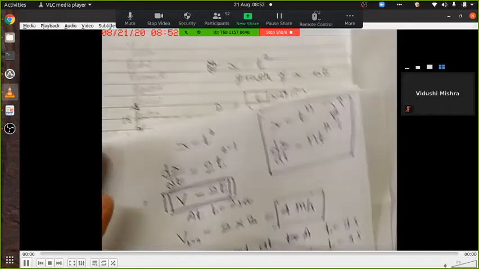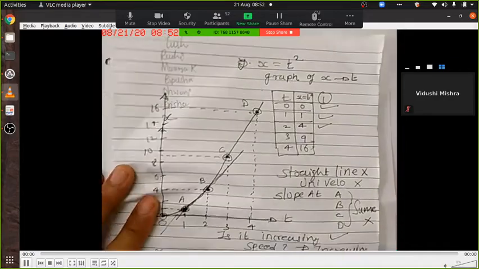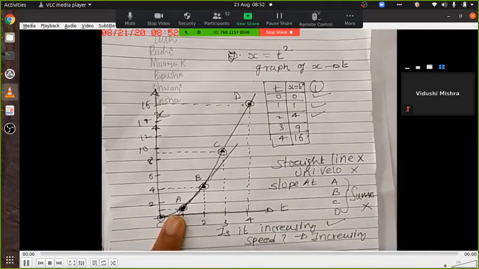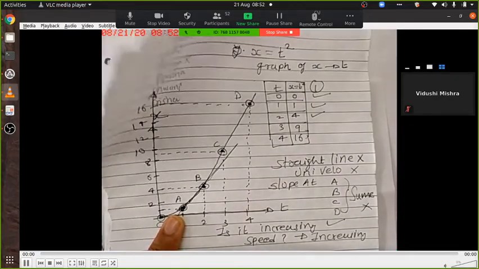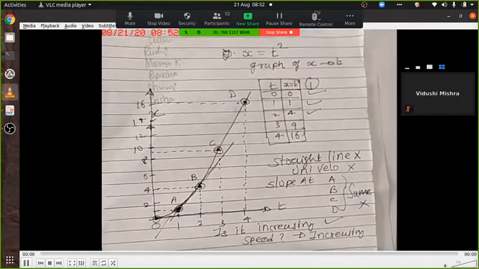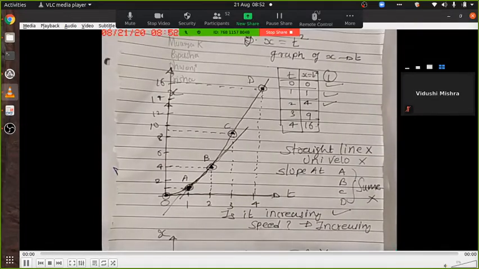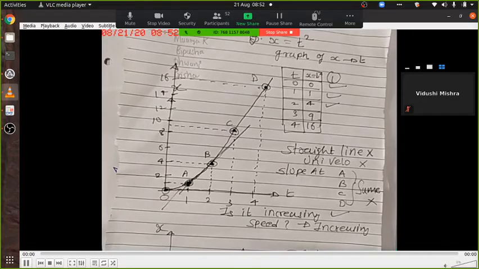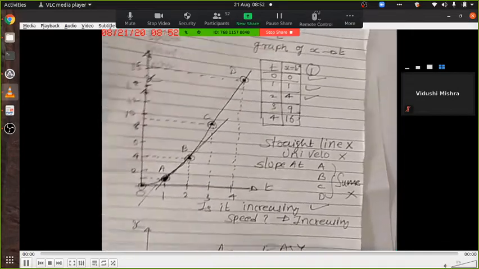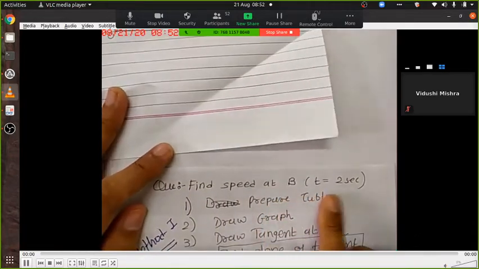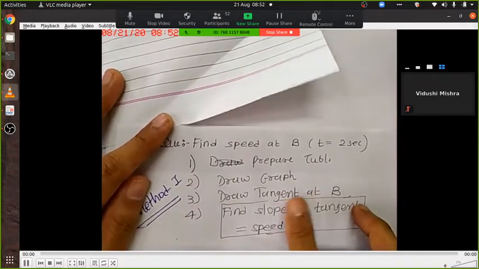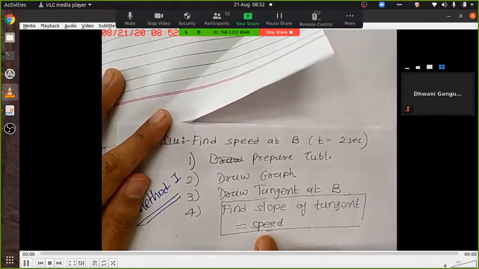If you have to deal with this graph, then you have to draw a tangent at A. What were the steps? You remember? Prepare a table, draw a graph, draw a tangent, find slope, and that would be the speed. Long way out.